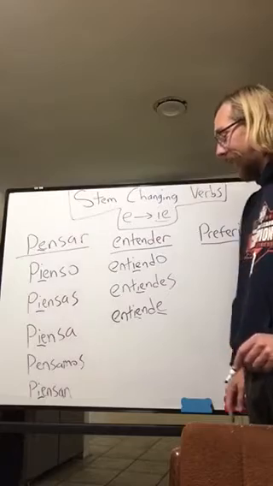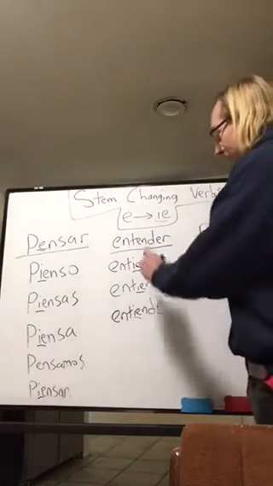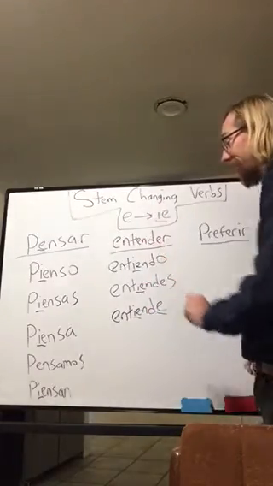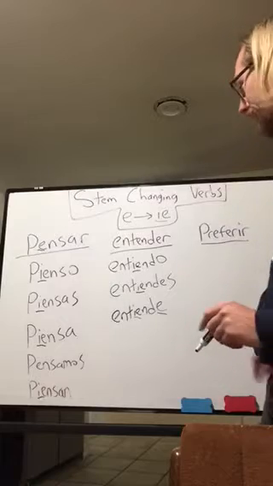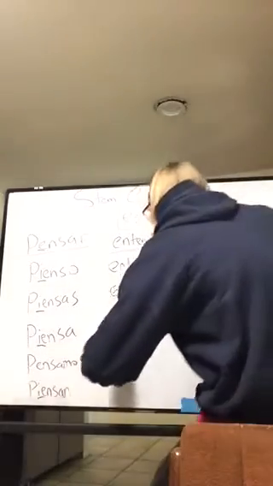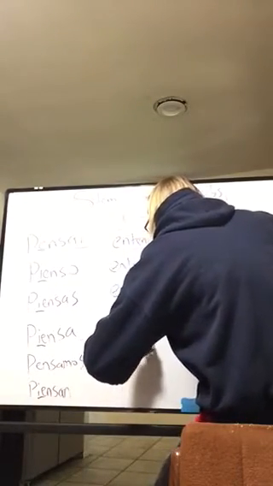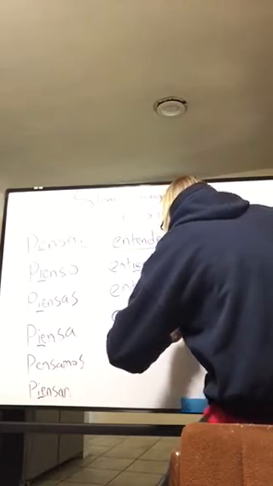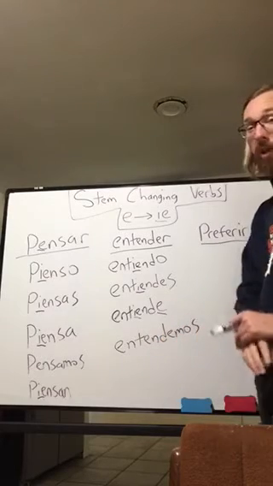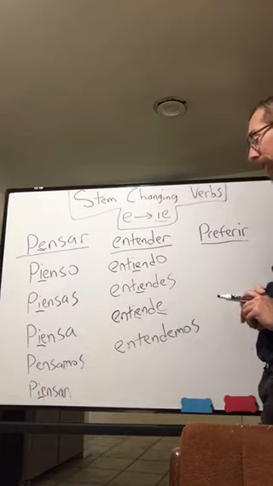Okay? Now let's take a look at the nosotros form. Remember, the nosotros form is always different. It's always different from the rest of the conjugations. And it's always different from the rest of the stems as well. It's really a different conjugation overall. So take a look at this. Nosotros entendemos. No stem change going on here, and the E-M-O-S ending because we have an ER verb.